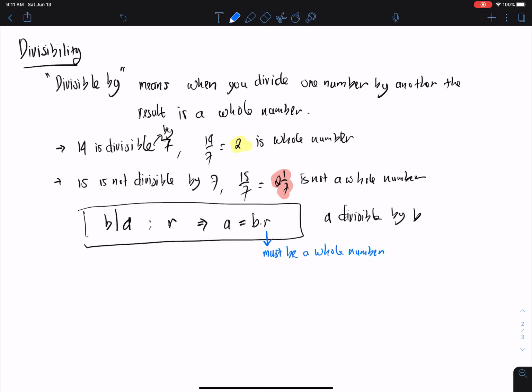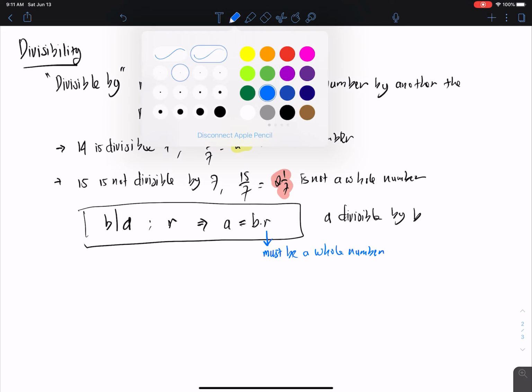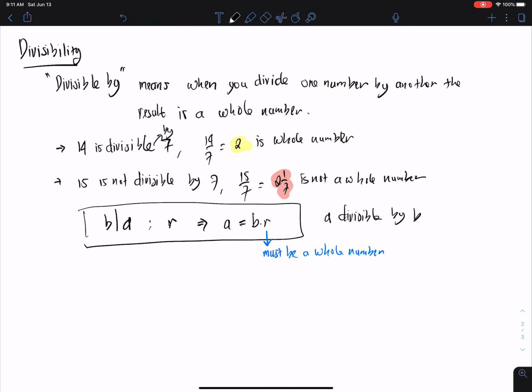So when it is satisfied, then A is divisible by B, and B becomes the divisor of A.